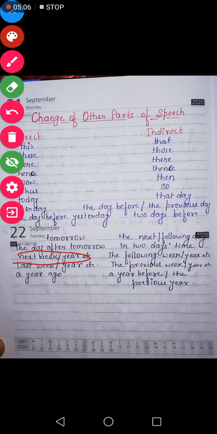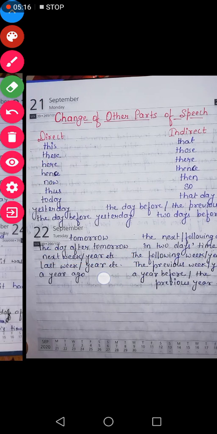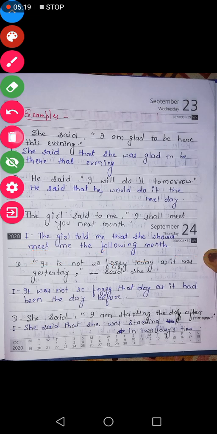If you have anything like this in your direct speech, it will be changed into the following week or year or month, right? So here also it will be changed as the following month. Okay, so it became: the girl told me that she should meet me the following month.